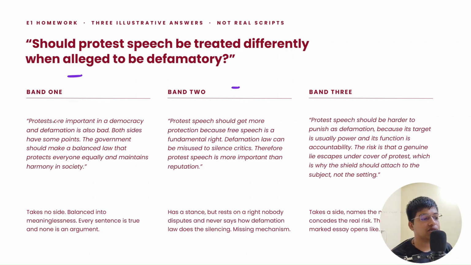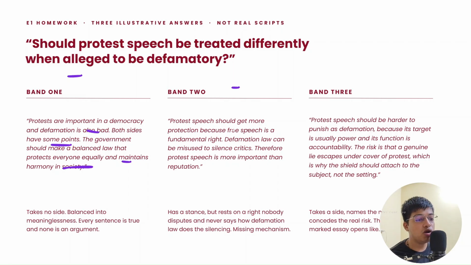The first answer, C. Protests are important in a democracy and defamation is also bad. Both sides have some points. Government should make a balanced law that protects everyone equally and maintains harmony. It is very generic. Government should make a balanced law. A is bad, B is bad, but A has good points, B has good points. Government should make a balanced law. We are not school kids. We need to have a stance, and the stance should be defended.